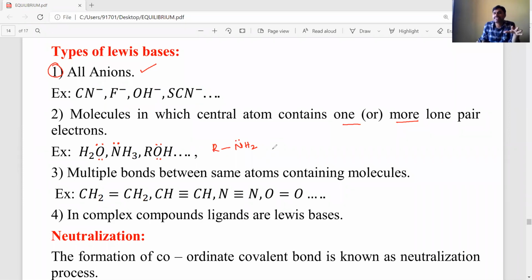And multiple bonds between the same atoms, like carbon-carbon double or triple bonds, can donate their pi electrons, hence they act as Lewis bases.